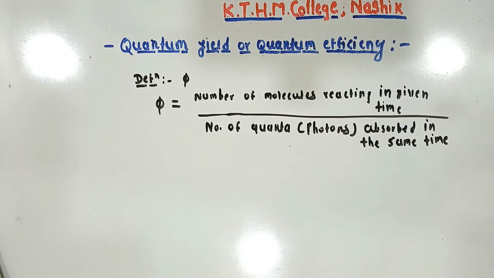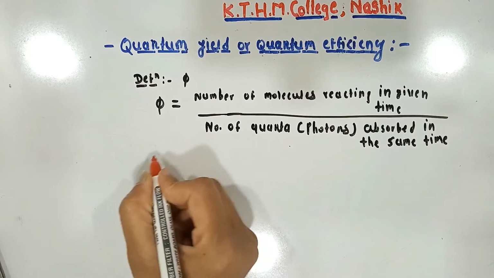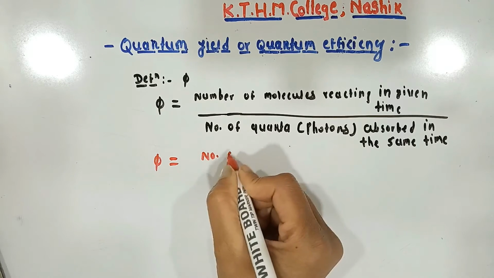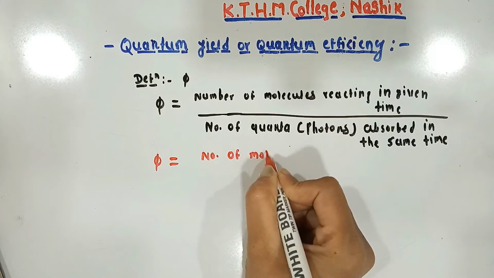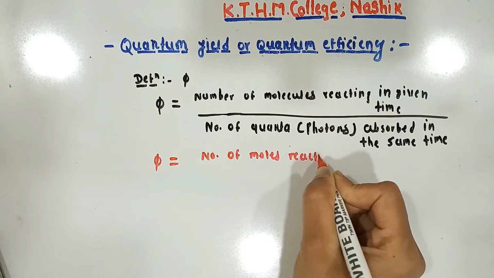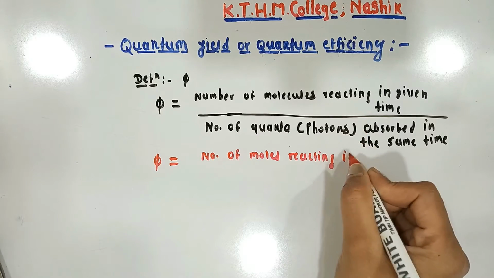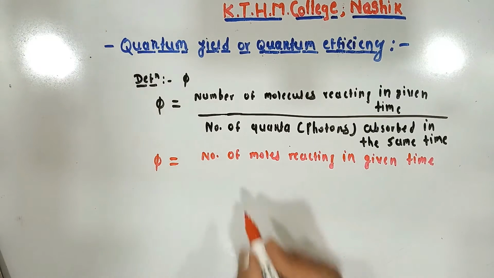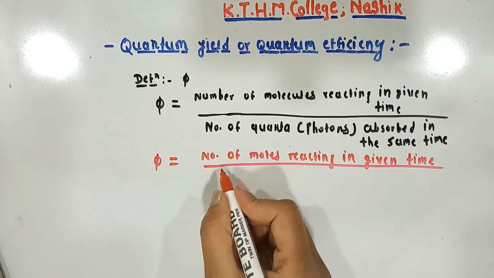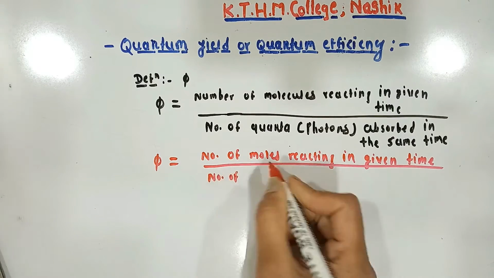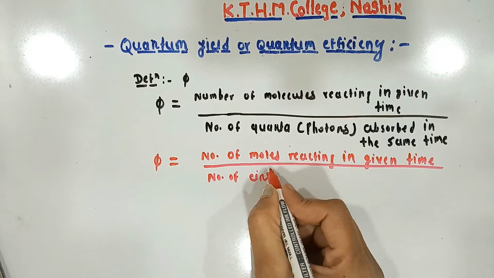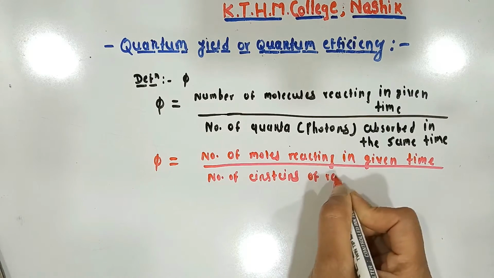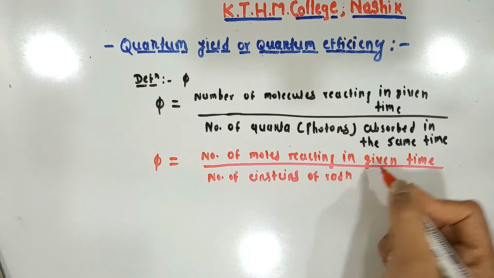The quantum yield may also be given by psi is equal to the number of moles reacting in a given time per number of Einsteins of radiation absorbed in the same time.